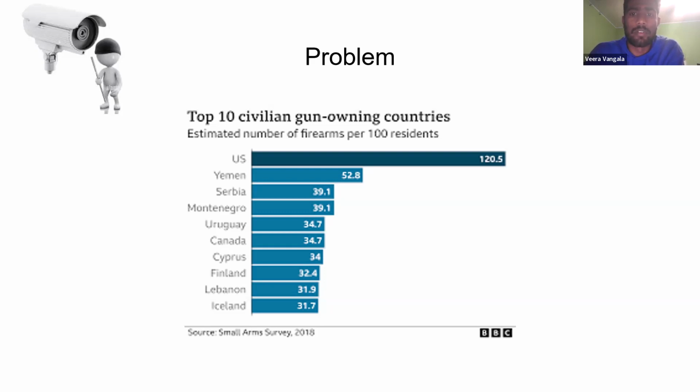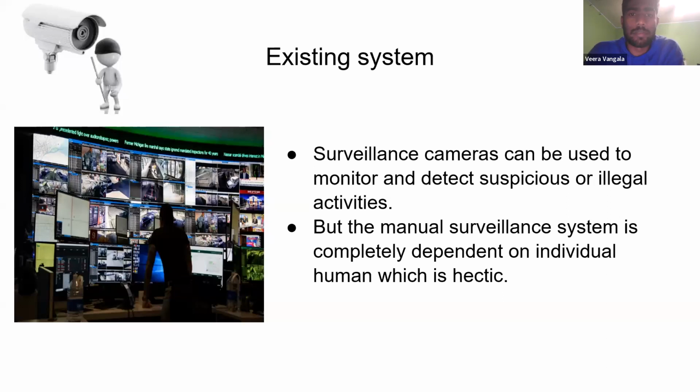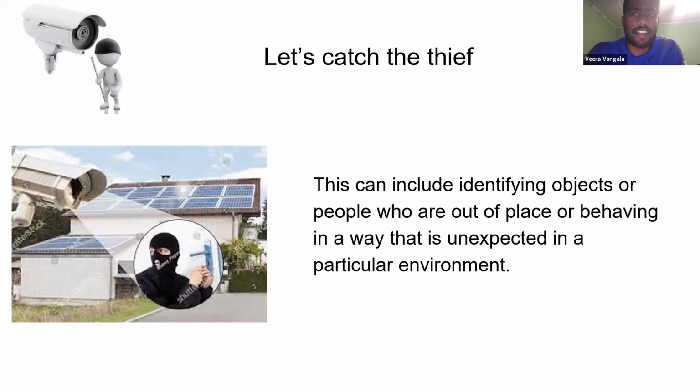Now the existing system tells us about the manual detection of anomalies in the video. Everywhere a human has to sit and check all the images, what is happening around us, so it is a lot of burden to the human. The manual surveillance system is completely dependent on individual humans, which is a hectic task, and more error tolerance has to be taken into account. And let's catch the thief now.